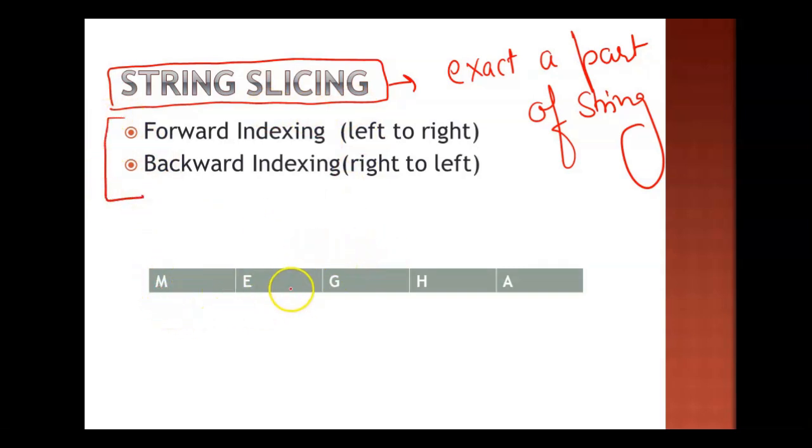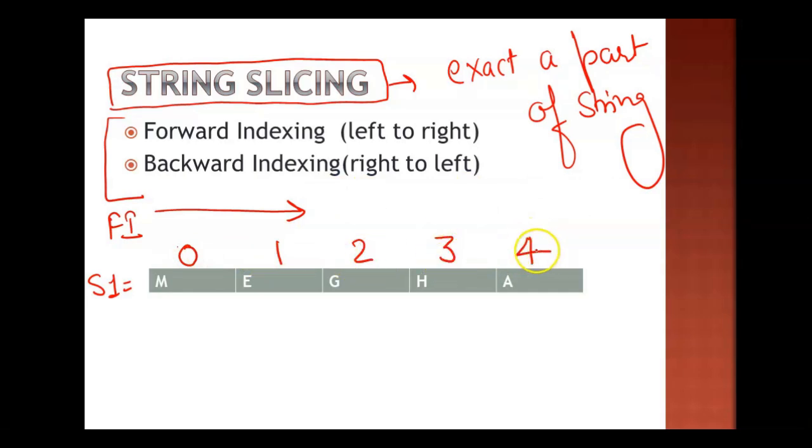So there is a number given to all the characters present in a string. Suppose there is a string and the string is Megha, right? Now I wrote all the characters in a small box. So forward indexing, Fi is for forward indexing. It will move in a forward direction, okay? And in a positive direction, values will increase. So starting from 0, then 1, then 2, then 3, and then 4. So this is the forward indexing, right?